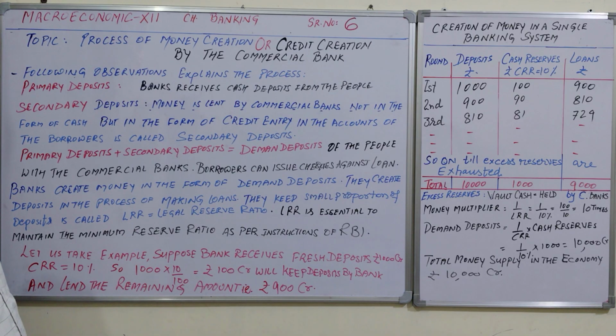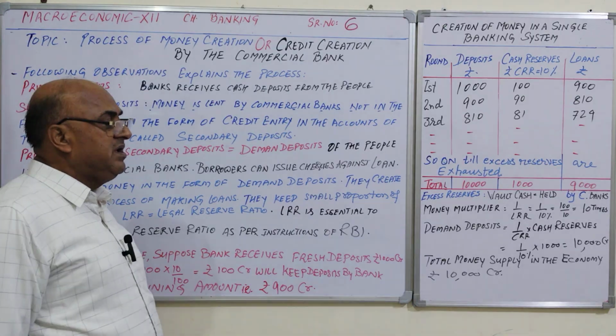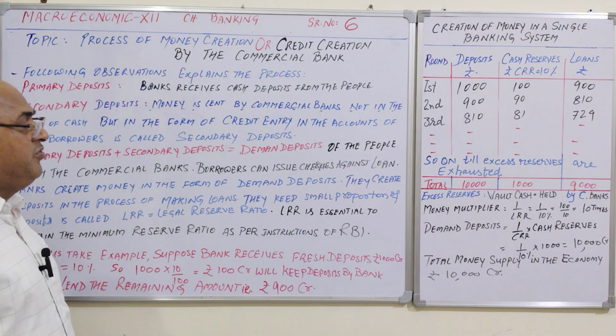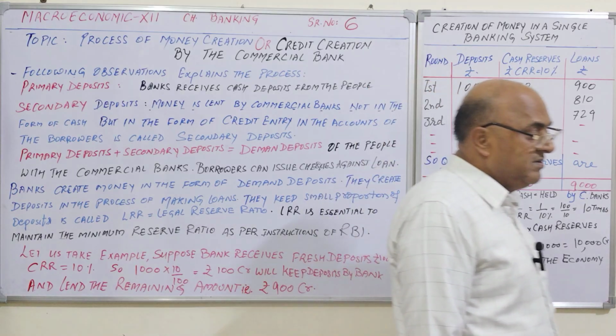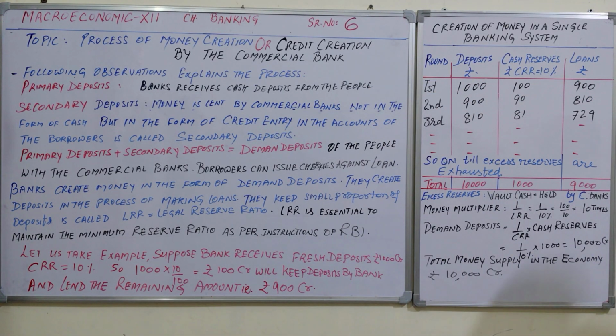So rupees 100 crore will be kept as deposit by the bank and the remaining amount lent. What is left, the 100 crore, will be deposited with the RBI, and what remains will be given as a loan. How this process will come into effect, I am going to discuss here.